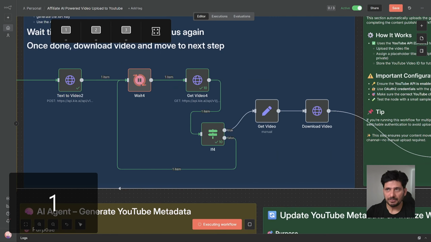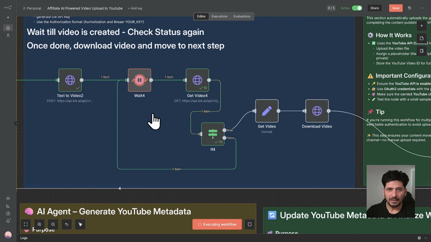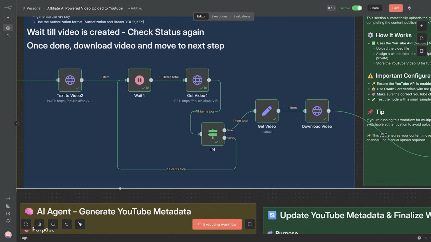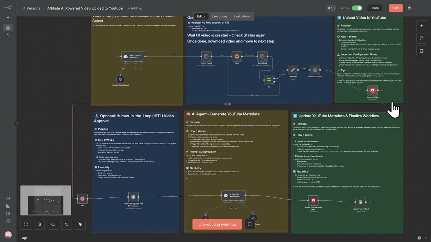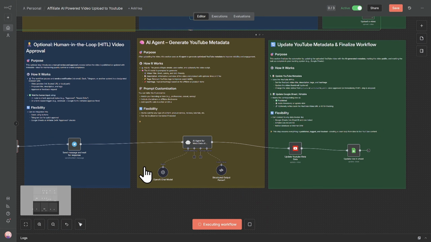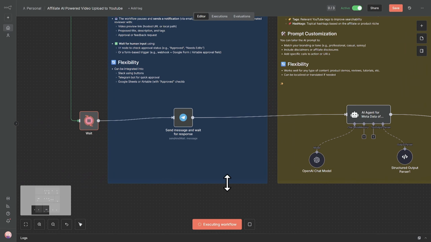The moment status will be success, so it will go back and get that video details. So in this node, it will get the video details and it will download the video. But let me wait for this. I'll explain you each and every step, that how I have built it and how you can use it. All right, so you can see here that the video is generated and it has already been published to YouTube. It is being published to YouTube. It is published on YouTube and right now it is now waiting for my approval, in fact.